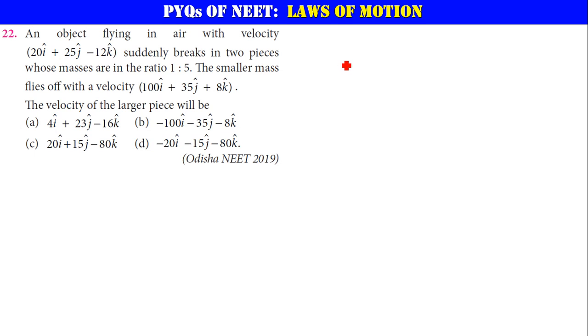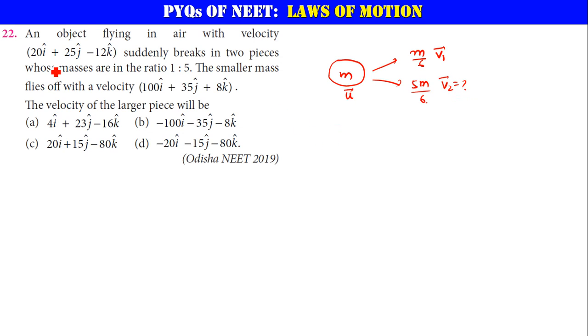Now let us say there is a flying object with initial mass m and velocity u. It breaks into two pieces, one going in one direction, the other in the other direction, and those masses are in the ratio 1:5. So the masses are m/6 and 5m/6. If you add both of them, you should get m, isn't it? The velocity of the smaller one is v1, which is given already, and the velocity of the second piece, the larger mass, is what you need to find.